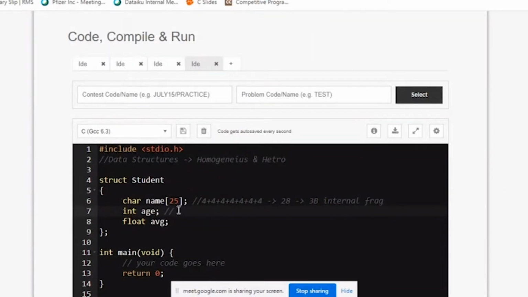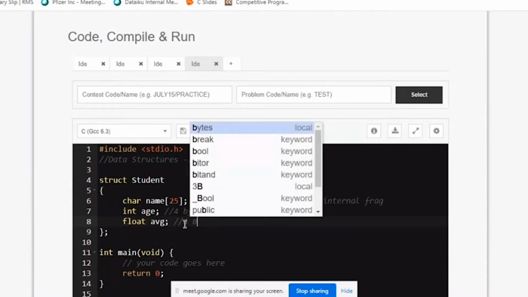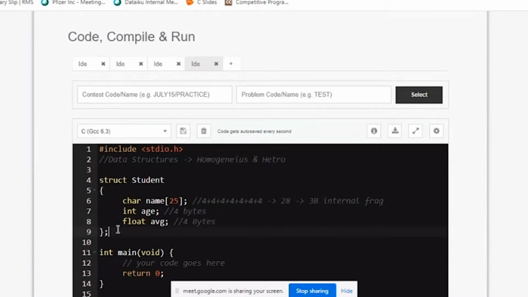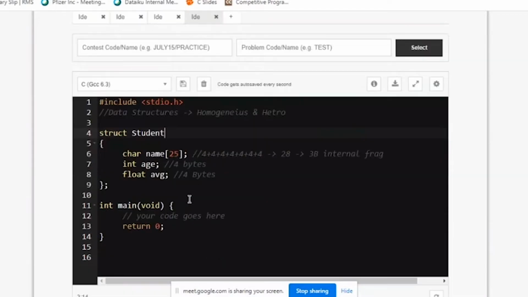Now age. Age is an integer, so how many bytes? 4 bytes. Again float, that is also given 4 bytes. So in total, how much memory do I want for storing one student's details? 28 plus 4 is 32, plus 4 is 36.